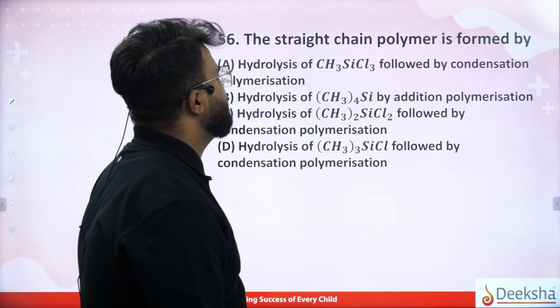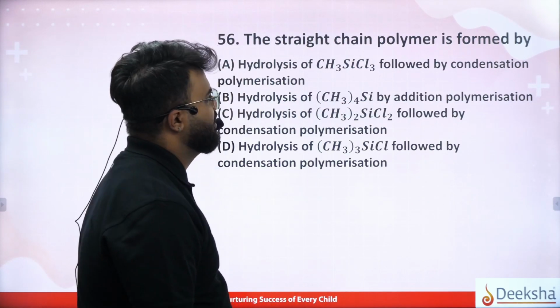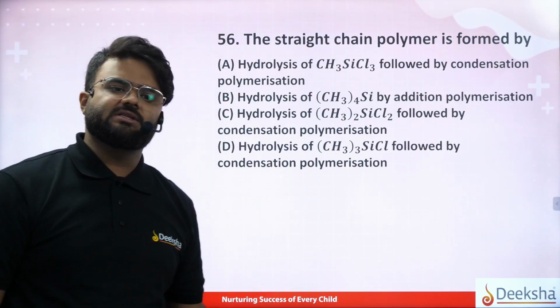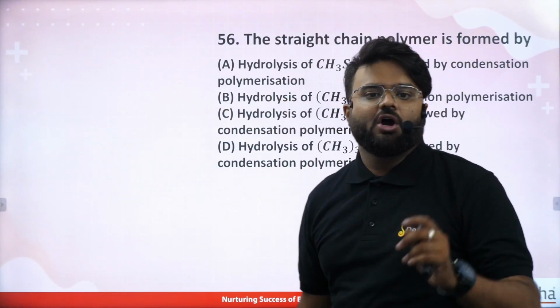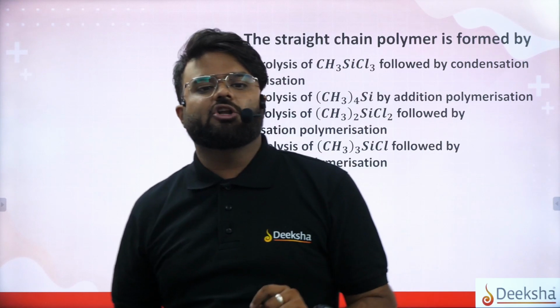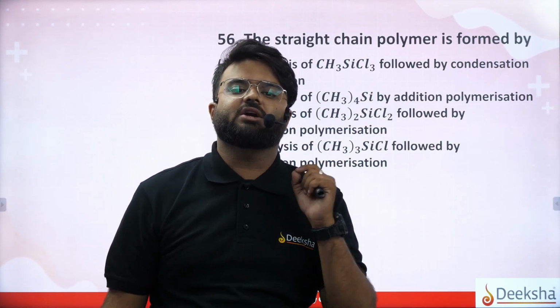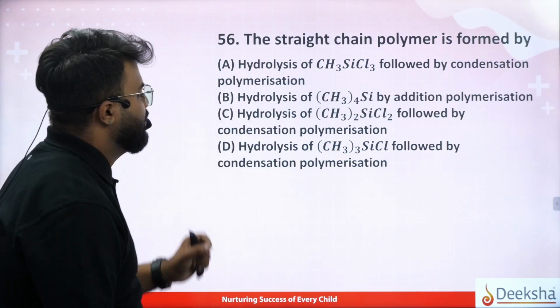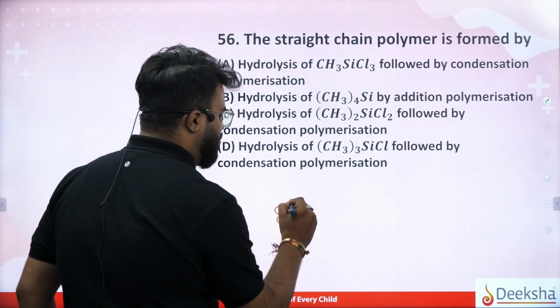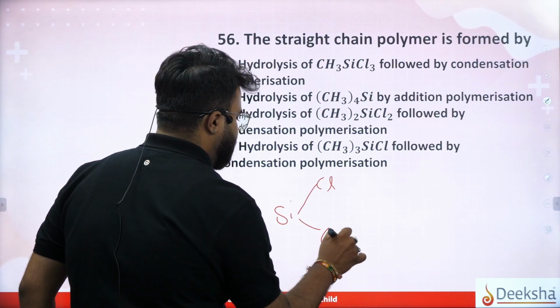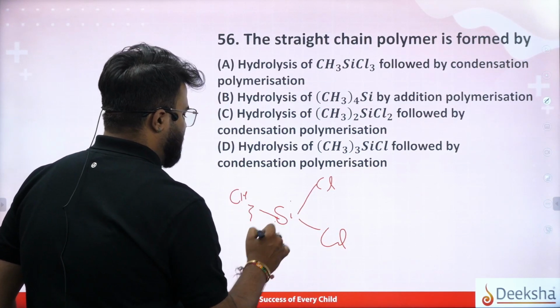The straight chain polymer is formed by the hydrolysis of dimethyl dichlorosilane. Dimethyl dichlorosilane is nothing but silicon with two Cl, and CH3 and CH3.